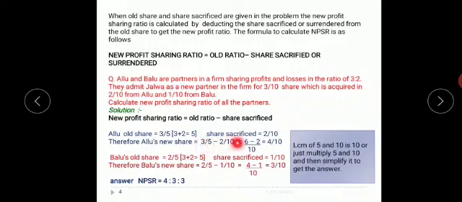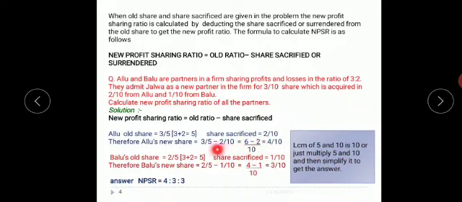Or else you have to directly take the LCM. The right procedure is LCM. So LCM of 5 and 10 will give me 10. So it is much easier.